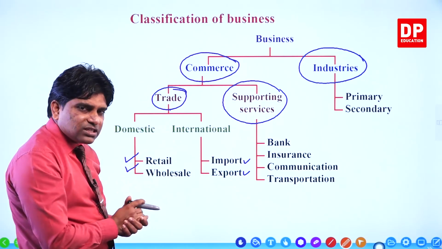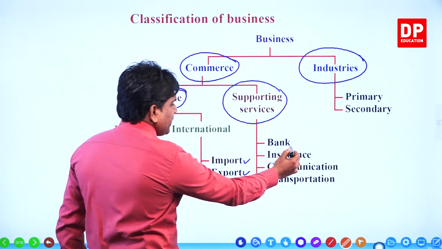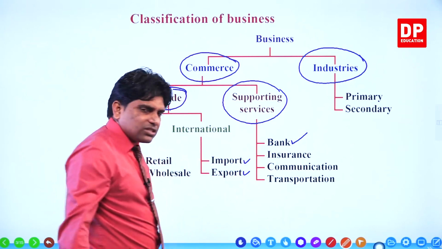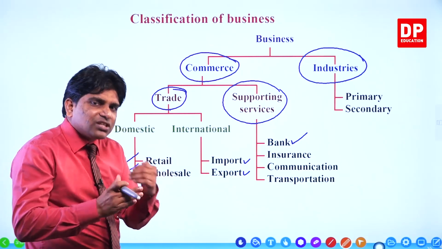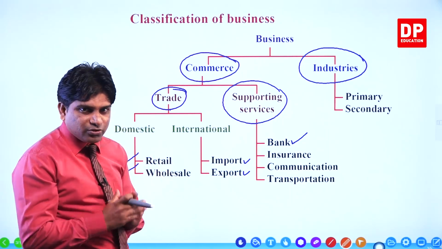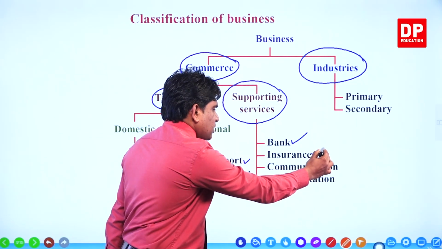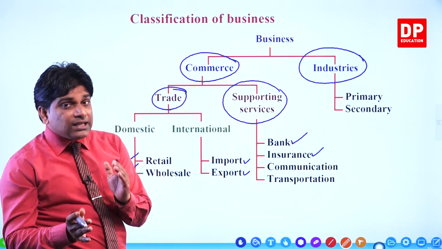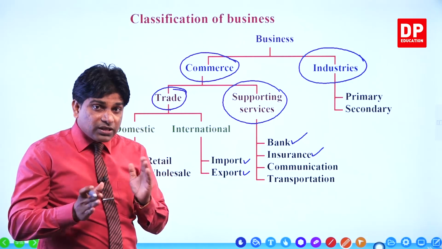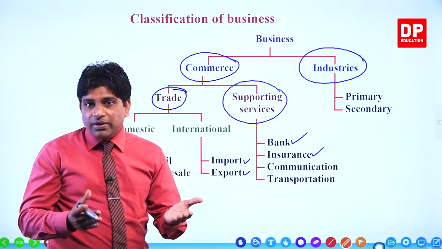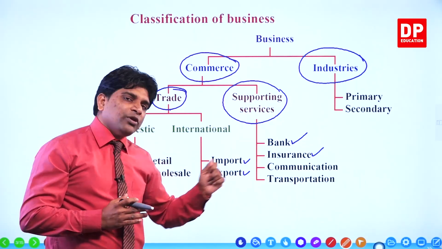Then supporting services. What are the supporting services? Banking is one of the supporting services. It gives a big service to businessmen to conduct their business operations smoothly and effectively. The other one is insurance. Insurance is another supporting service which provides a big advantage to the businessman, right? The other one is communication.